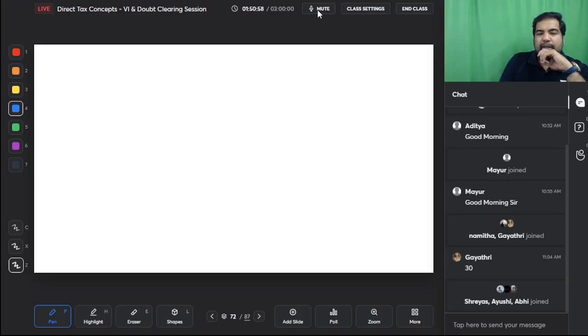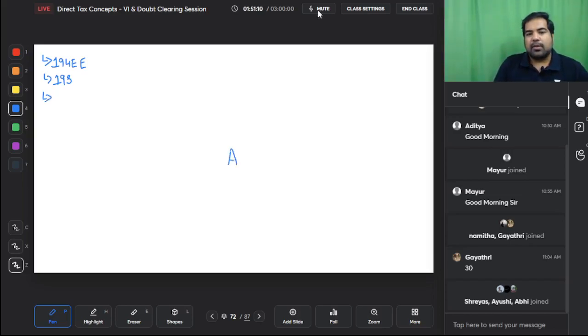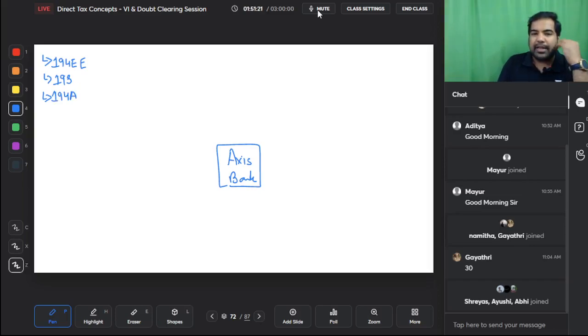Again guys, in the income sections we've done 194EE, extremely exhausting, and we've also done section 193 right now. Let's do the next one, Axis Bank. Guys, this is Axis Bank. That's just an example because the section is 194A. And you have some savings account, FD, etc. with Axis Bank, and they pay you interest.